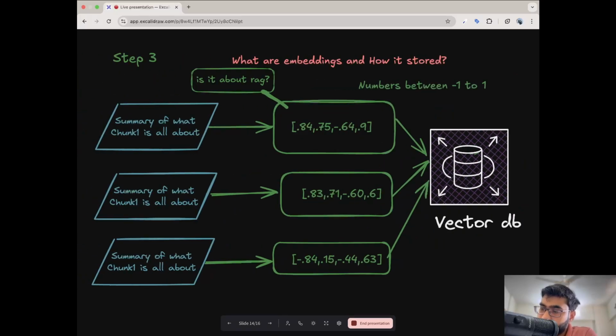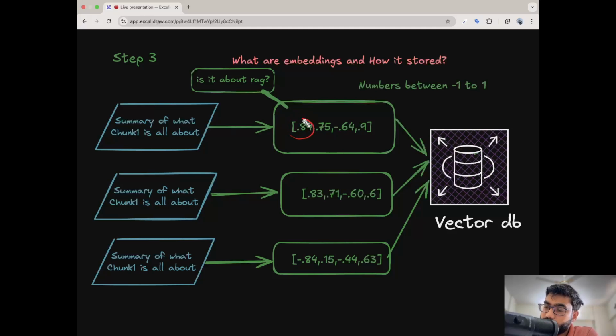Let's go to the third one. What are embeddings and how are they stored? When I say they store a summary of the chunk, they are actually storing it in the form of numbers, and these numbers are anywhere between -1 and 1. When we give the chunk to the embedding algorithm, it creates numbers between -1 and 1, where each number, for example 0.84, -0.64 or 0.9, represents something.